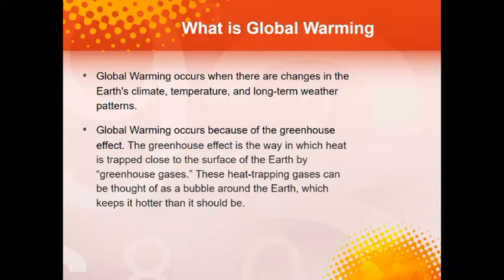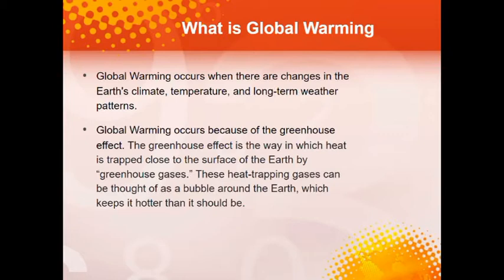Now, the main cause of global warming or climate change is the greenhouse effect. The greenhouse effect is the way in which heat is trapped close to the surface of the Earth by greenhouse gases. You could think of it as a bubble that wraps around the Earth. Now, the bubble got thicker recently, so less heat escapes. Therefore, Earth is getting hotter and hotter by the minute. And that is the definition of global warming.